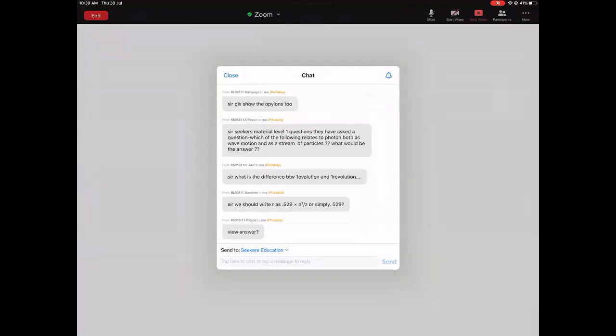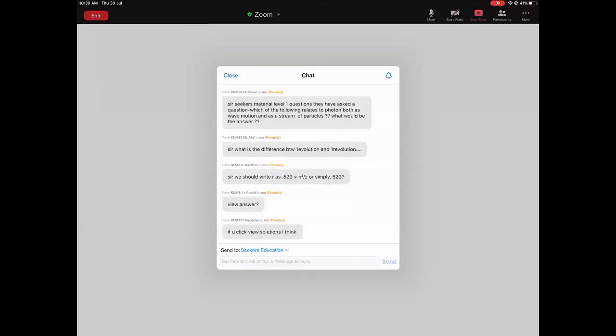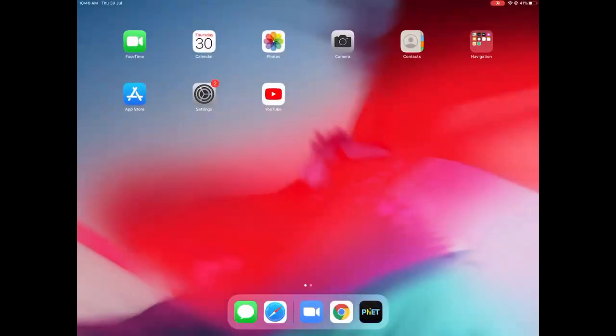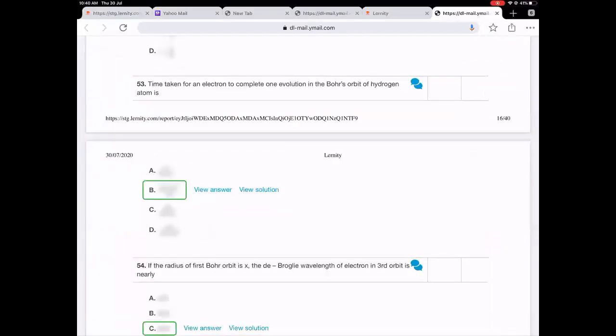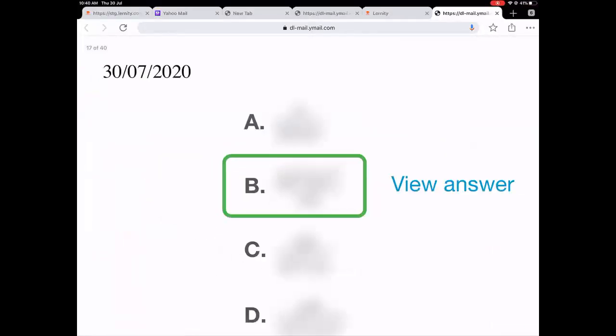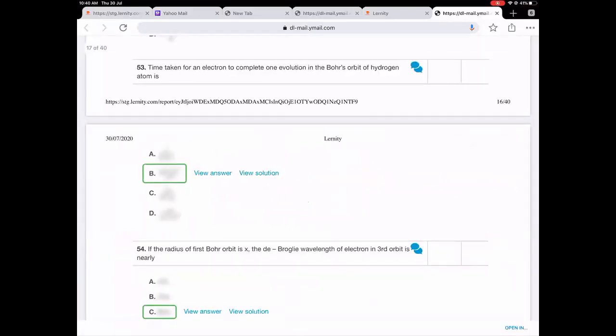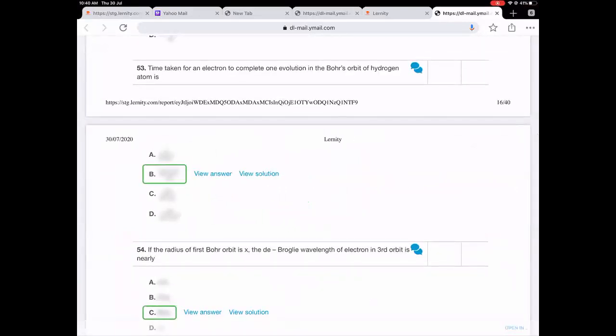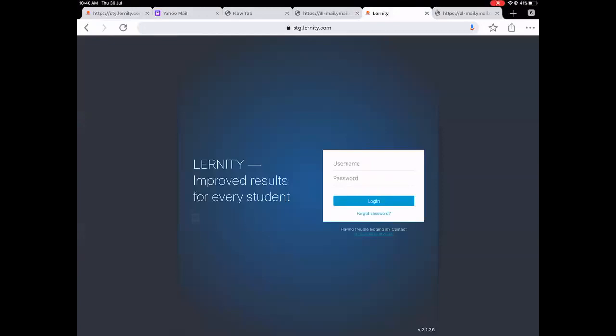No, I am using a PDF. In a PDF that view answer won't work. I am using a PDF because otherwise it's a pain. I have the link also, but dear students, I am using a PDF. So whatever I press on this, nothing will come. View answer, nothing will come. I'm using a photo.